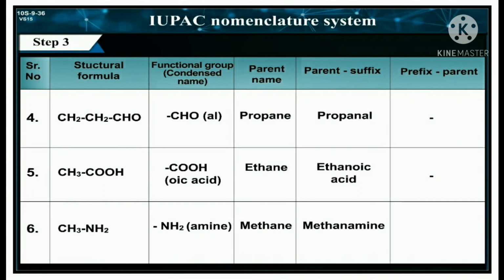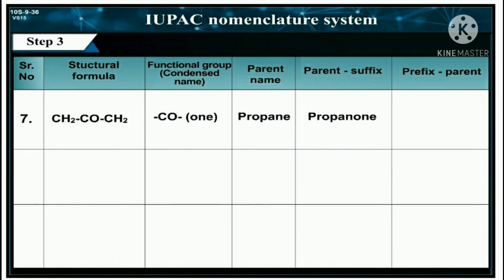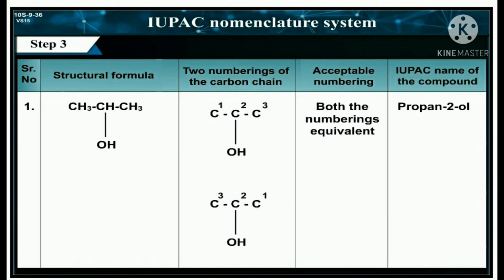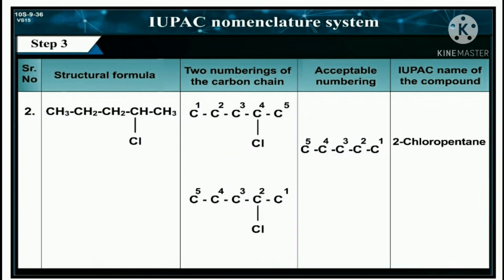CH3 single bond NH2, functional group is NH2, amine, parent name is methane, so methanamine. Number 7. CH3 single bond CO single bond CH3, functional group is CO, so we add ONE, parent name is propane, so parent plus suffix is propanone. This table shows the IUPAC nomenclature system. Step 3. First one is propan-2-ol.